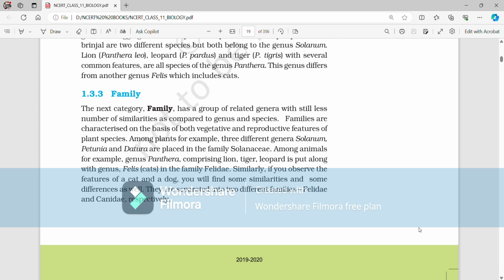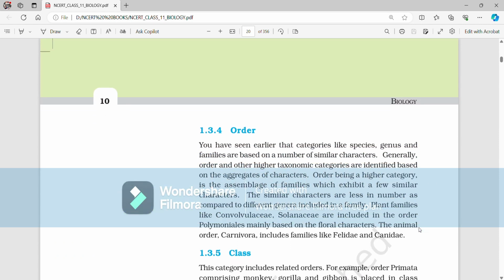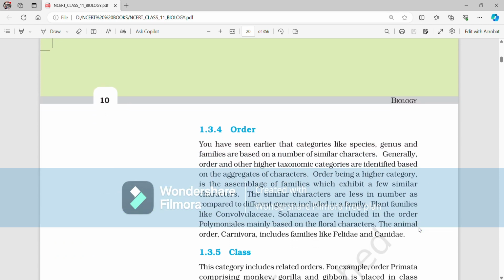1.3.4 Order. You have seen earlier that categories like species, genus, and families are based on a number of similar characters. Generally, order and other higher taxonomic categories are identified based on the aggregates of characters. Order, being a higher category, is the assemblage of families which exhibit a few similar characters.